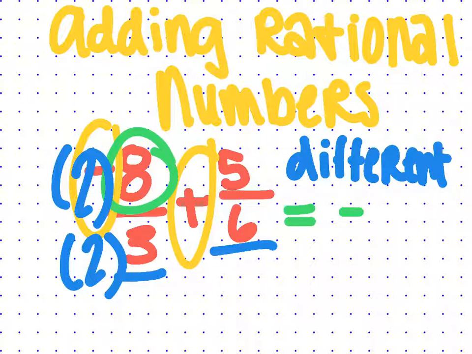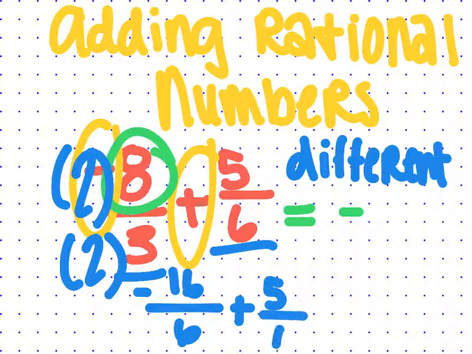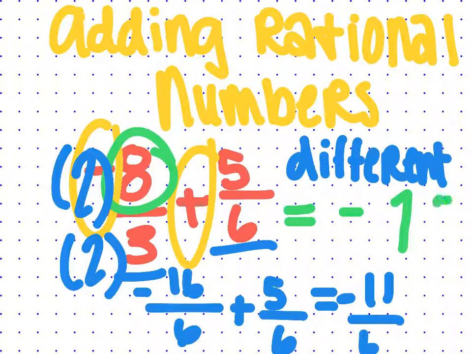So now it becomes negative 16 over 6 plus 5 over 6. And we know that negative 16 plus 5 is 11 over 6, but not just positive 11, it's negative 11. So changing it into a mixed number, we know that the answer is negative 1 and 5/6. So that's our answer.